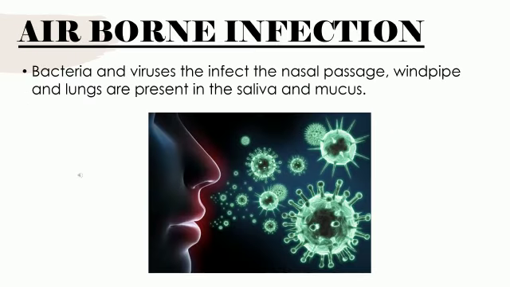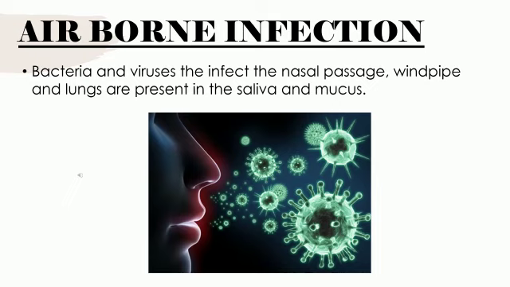First, we will look into the concept of airborne infection. Airborne infection might be through bacteria and viruses that infect the nasal passage, windpipe and lungs, which are present in the saliva and mucus, isn't it?